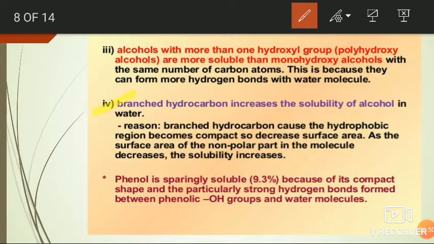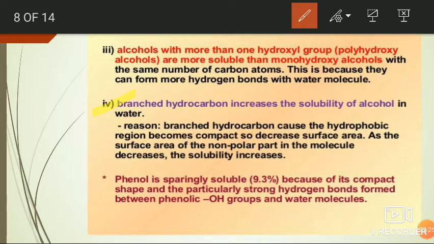Next one, if you compare the solubility of straight chain and branched chain alcohols, the solubility of branched chain alcohol is higher than that of straight chain alcohol. It is due to the decrease in surface area of the branched chain alcohol.